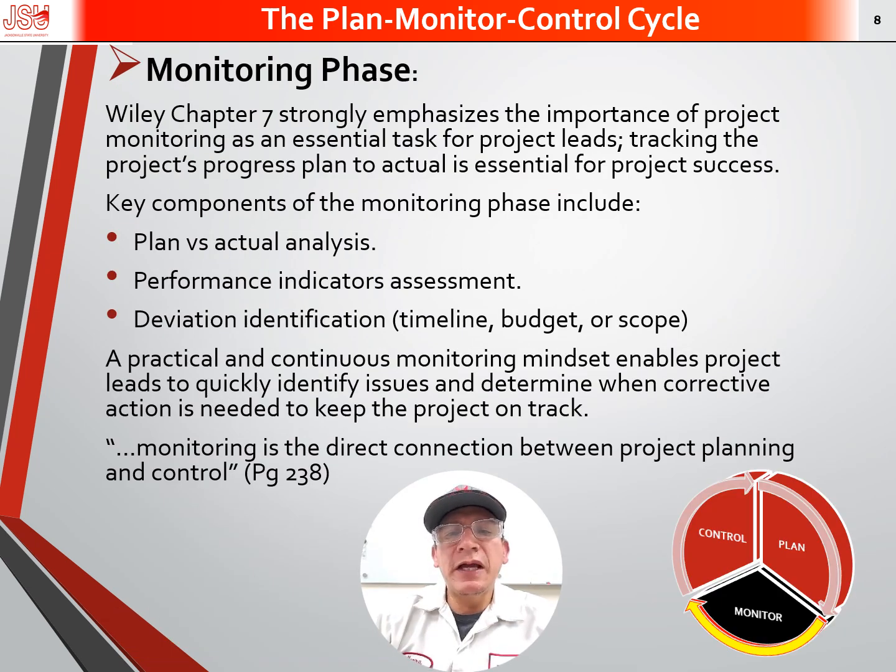Chapter 7 strongly emphasizes the importance of project monitoring as an essential task for project leads. Tracking the project progress, plan to actual, is essential to project success. Key components of the monitoring phase include plan versus actual analysis, performance indicator assessments, and deviation identification, which includes timeline, budget, or scope. A practical and continuous monitoring mindset enables project leads to quickly identify issues and determine when corrective action is needed to keep the project on track.